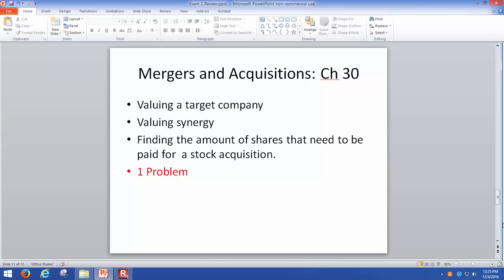So the synergy from the acquisition would be the present value of the expected cash flows minus the price paid. We also talked about finding the number of shares to be paid for a stock acquisition. So chances are, perhaps you can get one problem from here. Chances are, that could be from valuing the target company and figuring out the price you have to pay if you want to pay with stock.